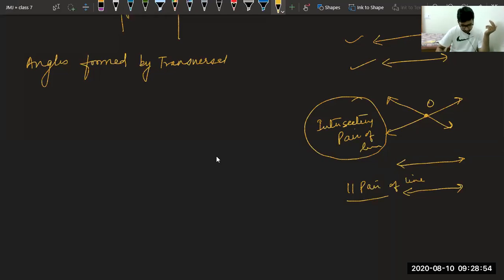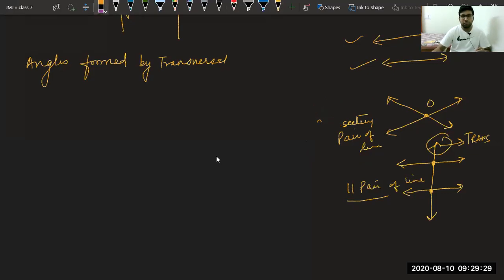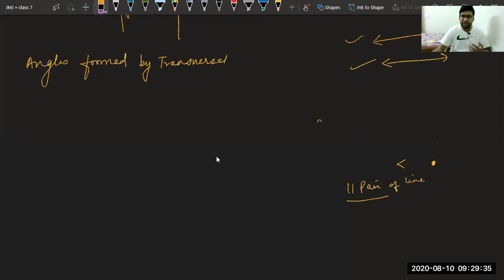Okay. So please explain transversal one more time. Now try to understand what is a transversal. Transversal is a line which cuts or intersects two or more lines at distinct points. So if I draw a line like this and it is cutting the previous two lines at two different points, we call such line as transversal. Now I hope it is clear. Okay, now see, things will be more clear as we will move forward, because these things will be revised again and again. Don't worry for this.